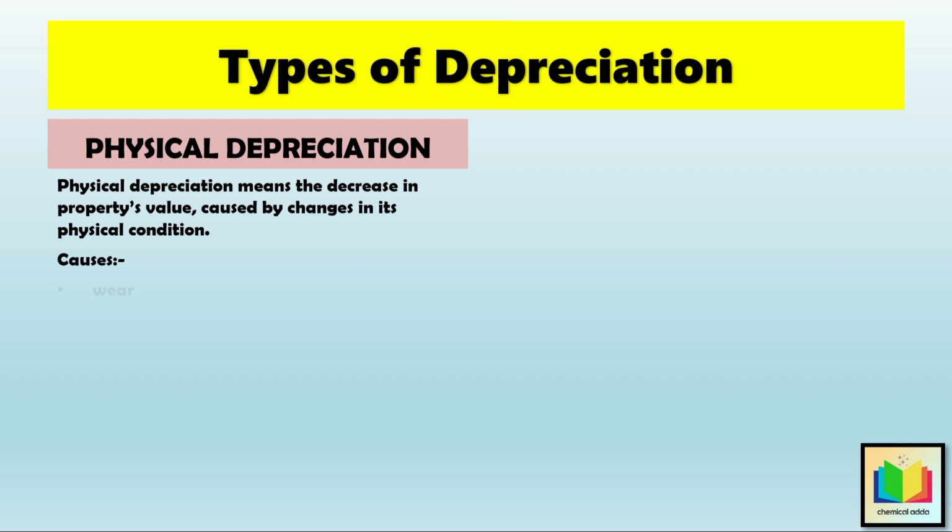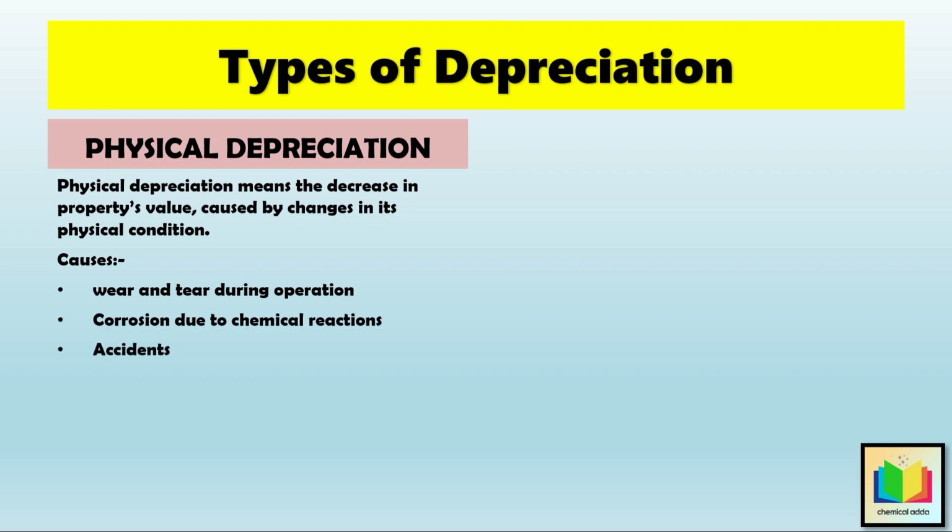Like wear and tear during operation, corrosion due to chemical reactions, accidents, and deterioration due to natural conditions like moisture, heat, or weather. For example, think of a factory boiler. Over 15 years, heat, pressure, and corrosion will reduce its efficiency.